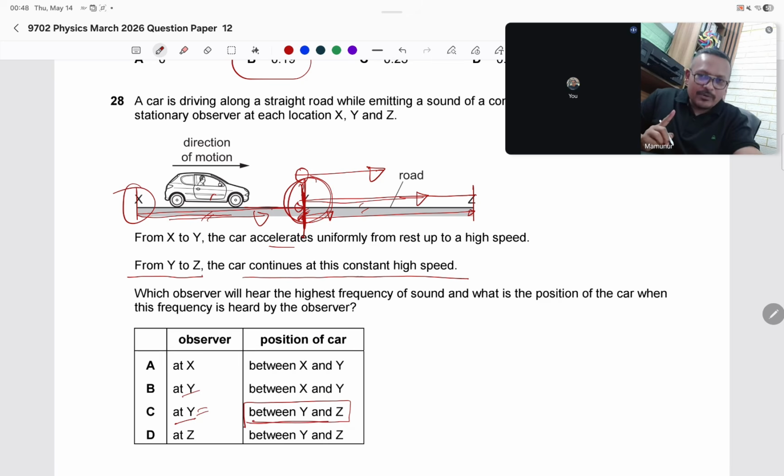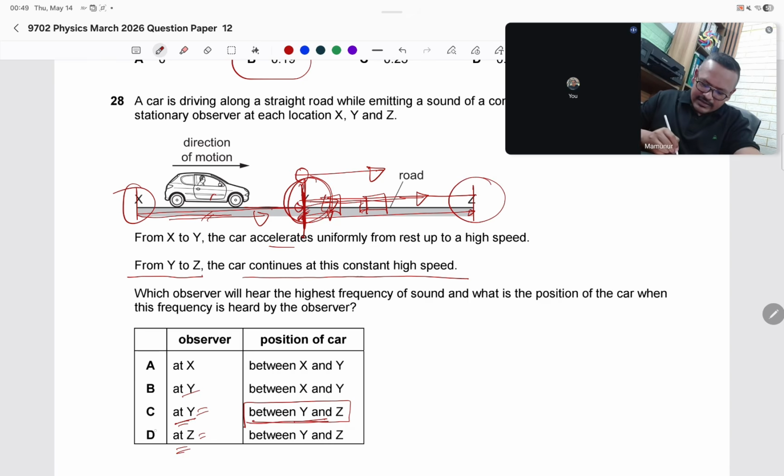The person at Y will hear that frequency, and Z will hear the same frequency when the car is at Y. But in the options, it's not like that. Between Y and Z means the car is here or here. When the car passes Y, the frequency will decrease.